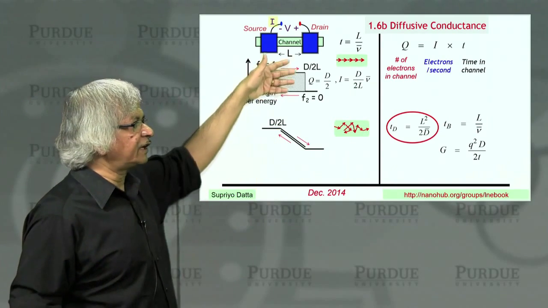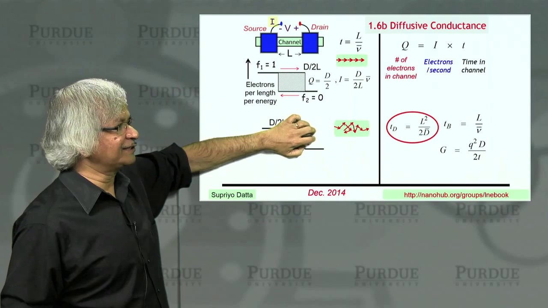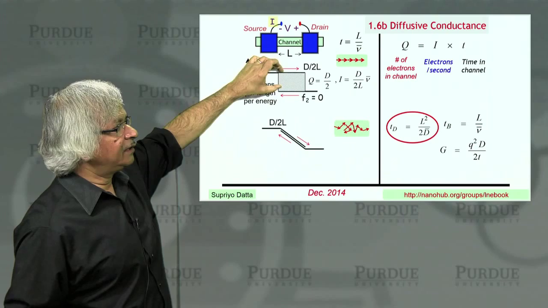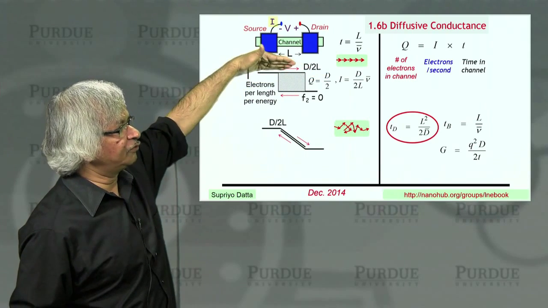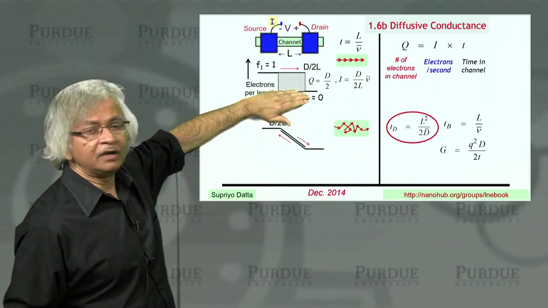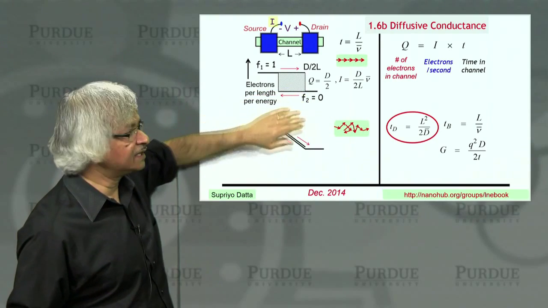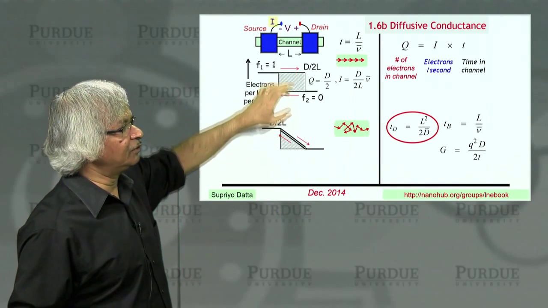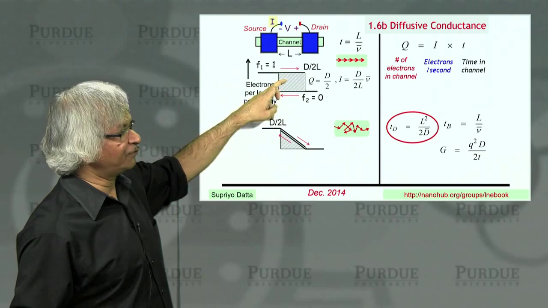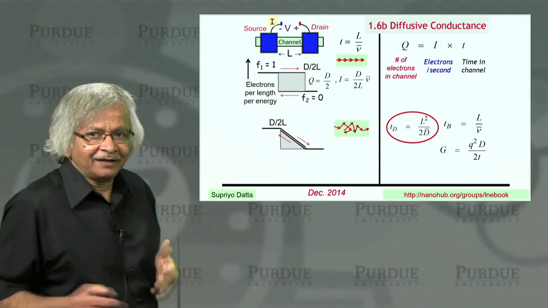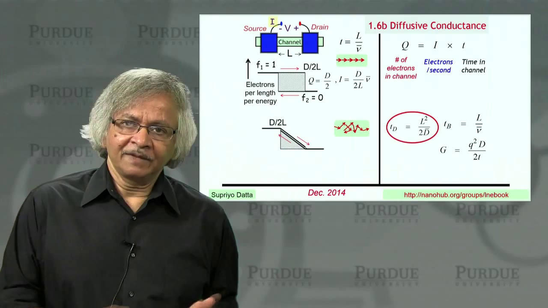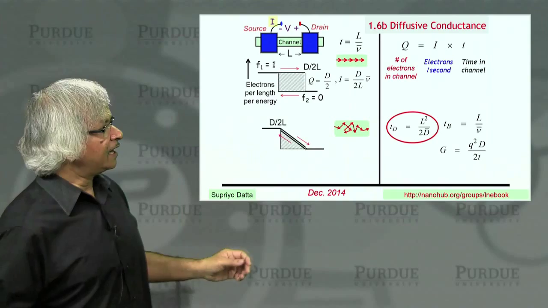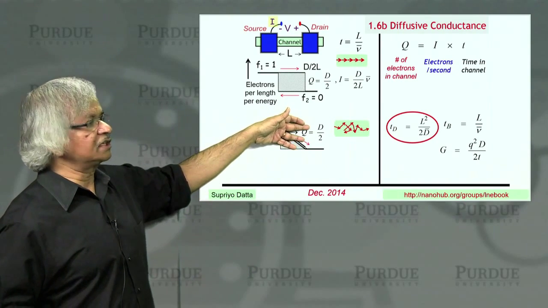So what's the number of electrons on the road? If you look at this entire road and look at the number of electrons, here you had a certain number D over 2 for northbound lanes, and 0 for the southbound lanes. Here, north and south are equally occupied, but each one is only half as much because instead of a rectangle, it's like a triangle. So when you look at the area, you get D over 4 for northbound lanes, D over 4 for southbound lanes. And when you add it up, the charge is still the same, D over 2.